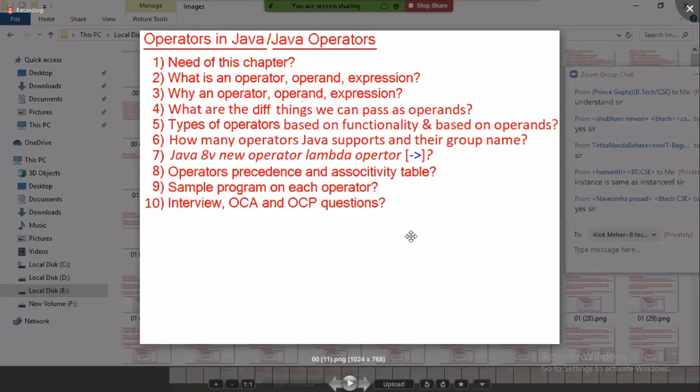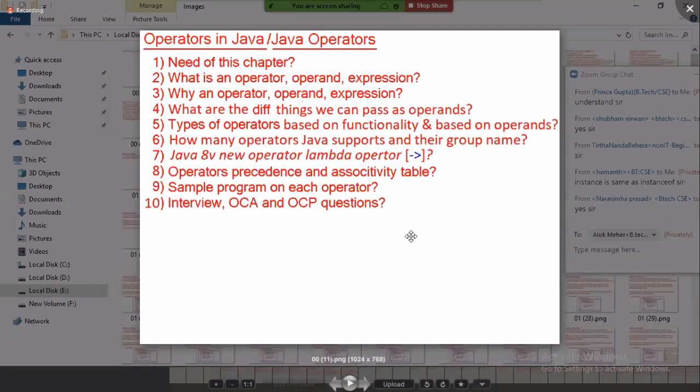What is the operator precedence and associativity table? Operator precedence means the order of operator execution in an expression. Associativity means the direction of operator execution. Out of 40 operators, only 2 operators are executed right to left, that is assignment and cast operator. All remaining operators are executed from left to right. In an expression, we can have multiple operators. Which operator is executed first is decided by operator precedence. Can you tell me the operator precedence table once again?